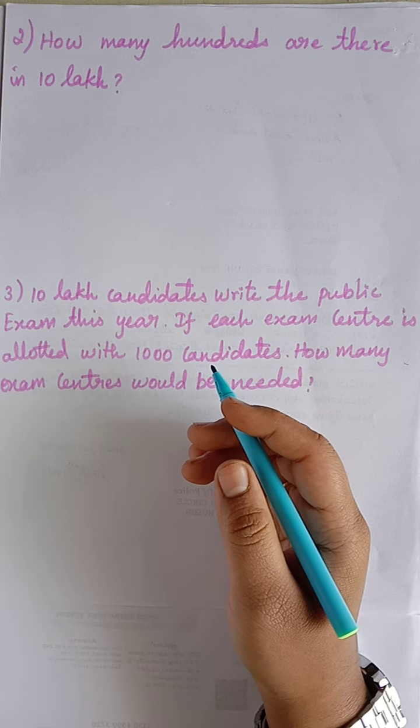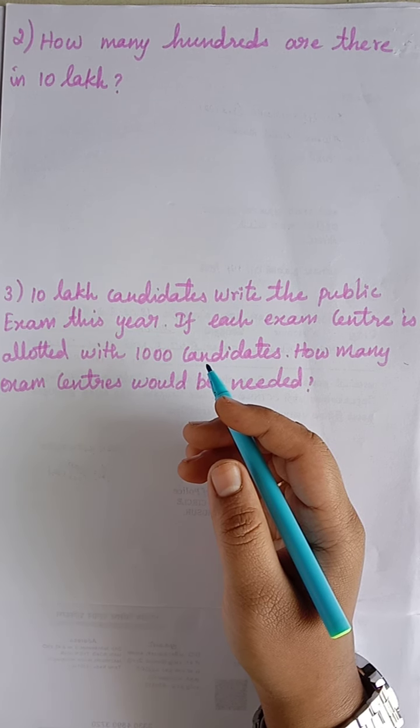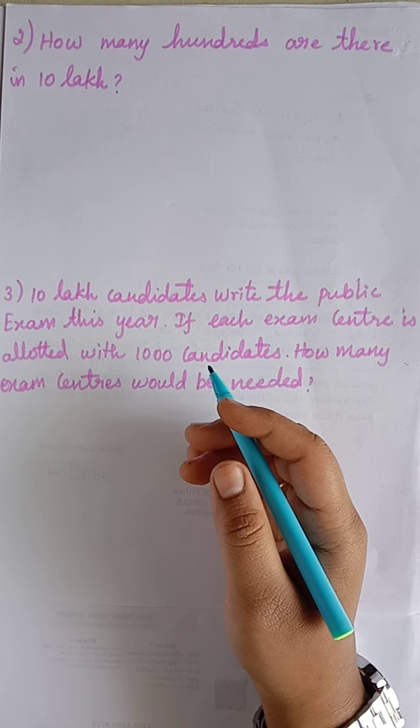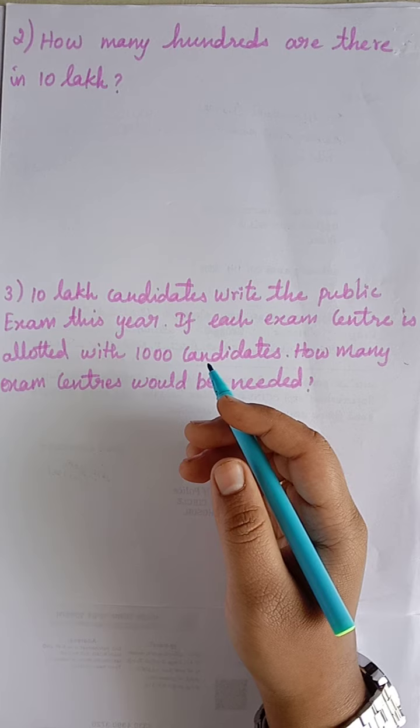Now your father is building a house for you. It costs rupees 10 lakh. The seller of that house, or the builder of that house, is asking you to give the 10 lakh only in 100 rupees notes.